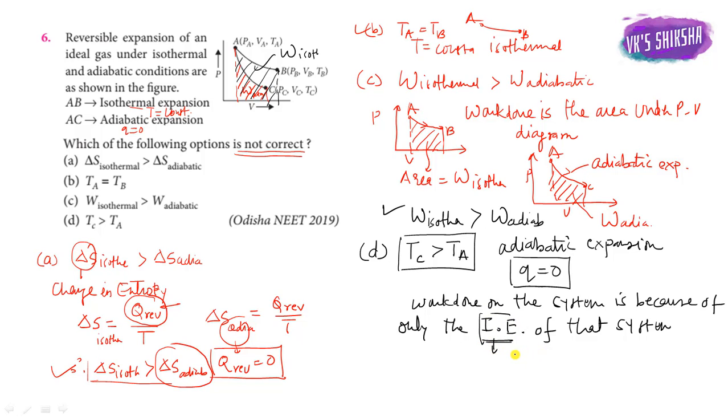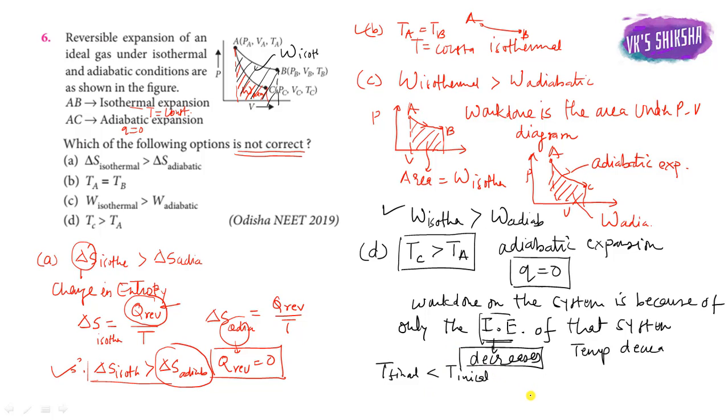Internal energy decreases, so temperature decreases, because internal energy is directly proportional to temperature. So the final temperature must be less than the initial temperature in the adiabatic expansion process.